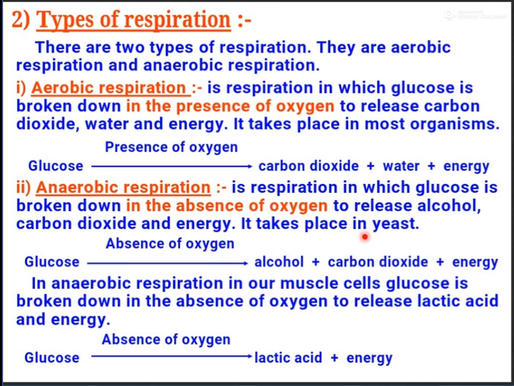And it takes place in the yeast. Where does it take place? It takes place in the yeast. So what type of respiration takes place in yeast? Anaerobic. What are the products in the respiration of yeast? Alcohol, carbon dioxide and energy.